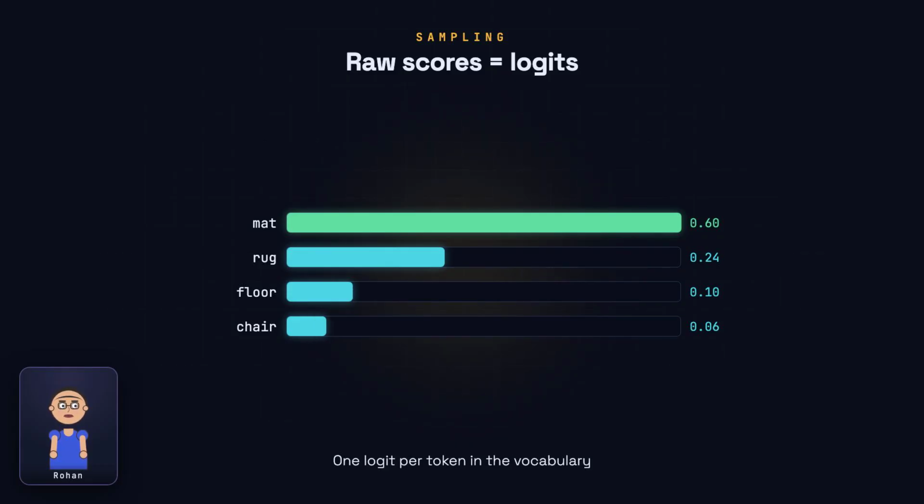After the text "the cat sat on the", the token "mat" gets a high logit, "rug" a bit less, "floor" and "chair" lower still. Right now these are just unbounded numbers. They are not probabilities yet. They do not add up to anything meaningful.